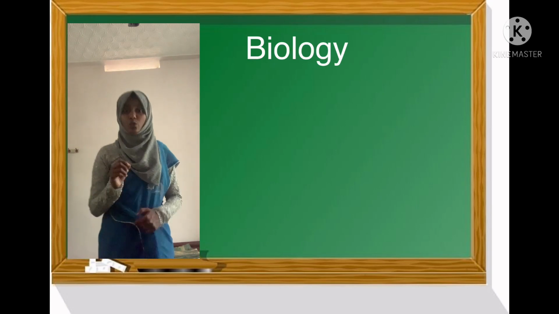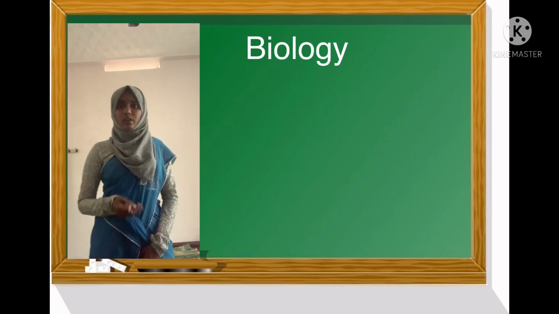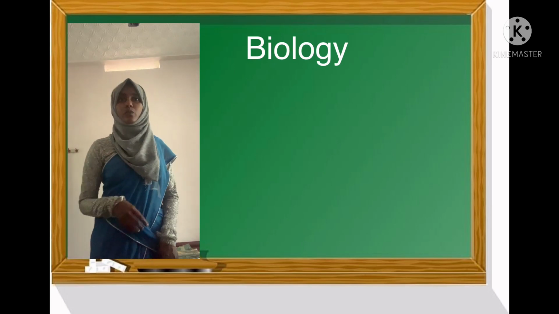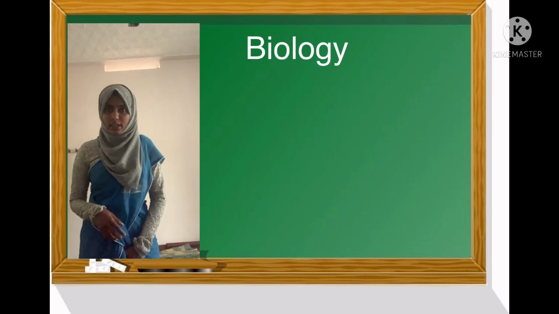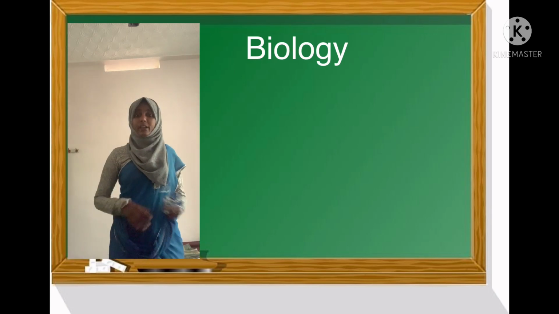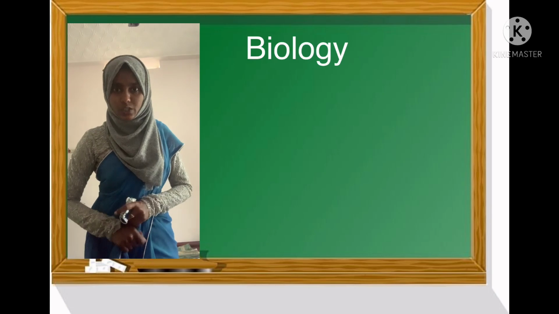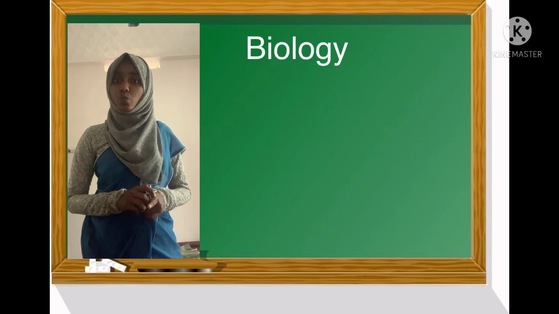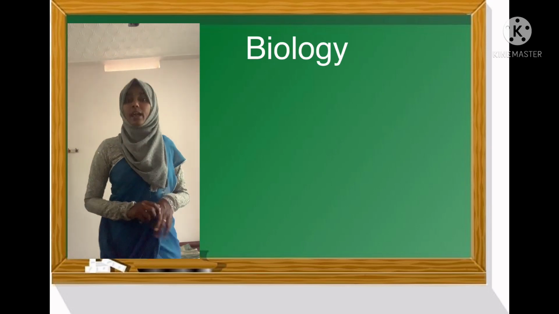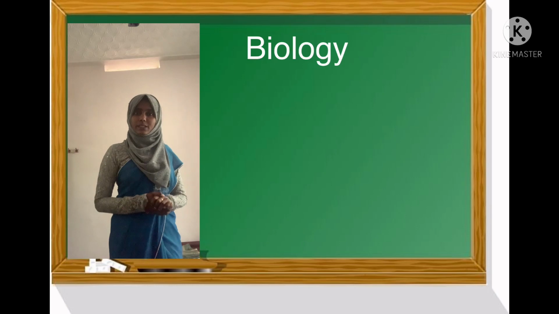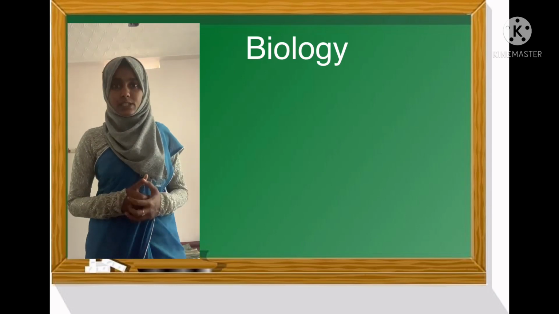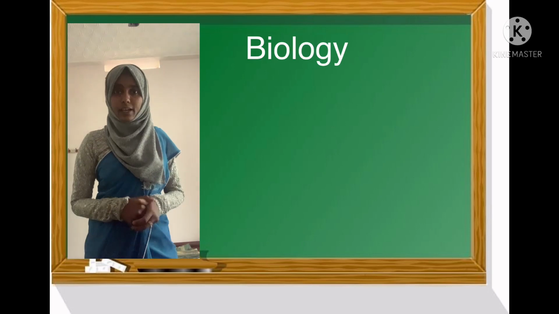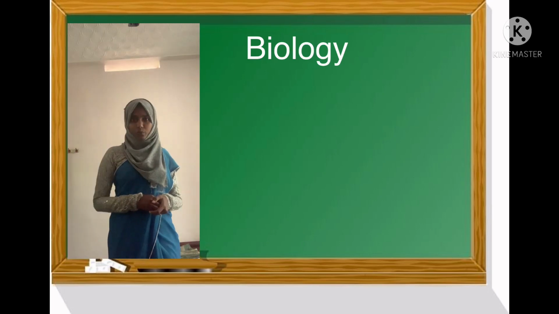You must write a short note about these ex situ conservations and collect more ex situ examples for zoological gardens and botanical gardens. Okay, you must prepare a short note about ex situ conservation and collect more examples. In the textbook you have only 2 examples for both botanical garden and zoological garden, but you must collect more examples for zoological garden and botanical garden and write it in your notebook. Okay.